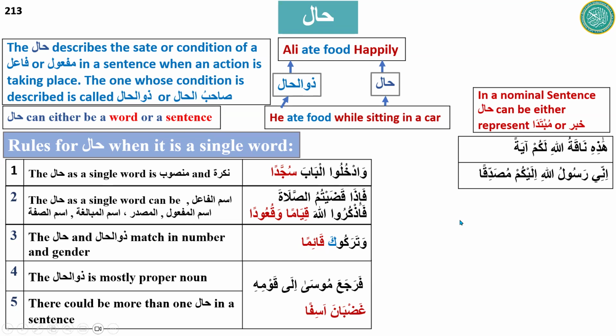When it is a single word, we called it maf'ul hal before. But over here you see we have two maf'ul: a maf'ul and then a hal of a maf'ul. So it can be more complex than that.